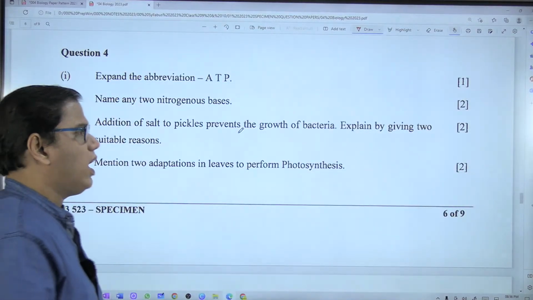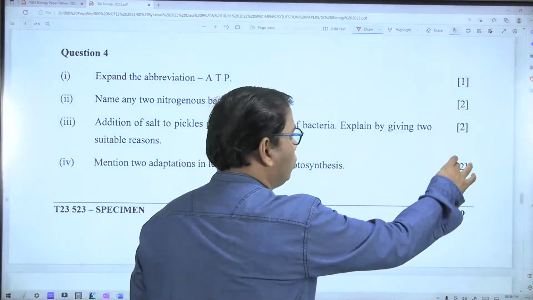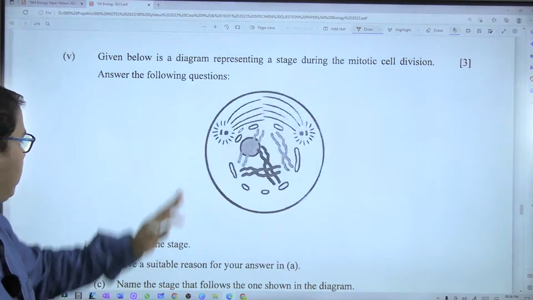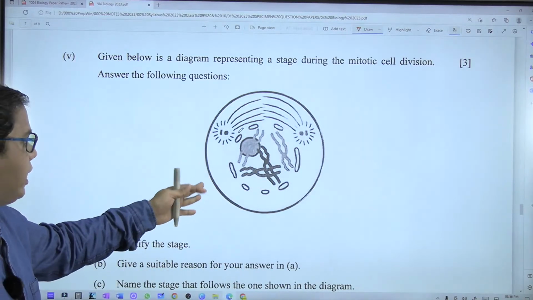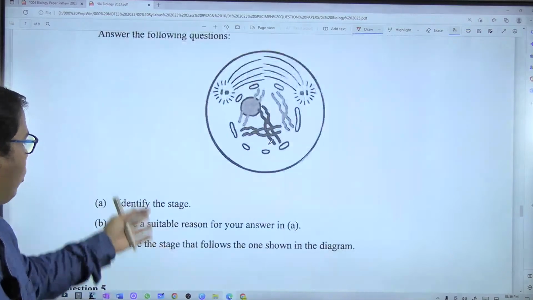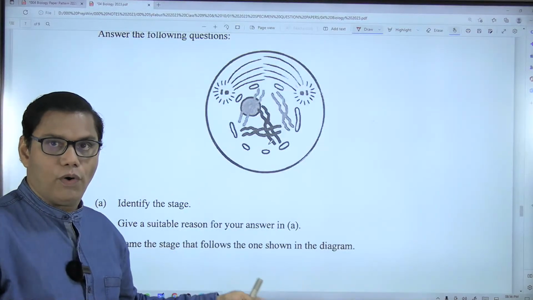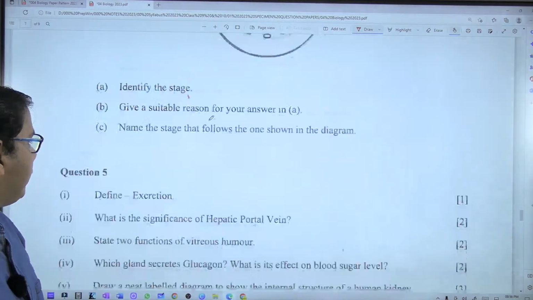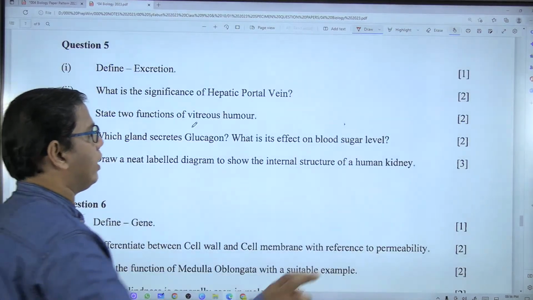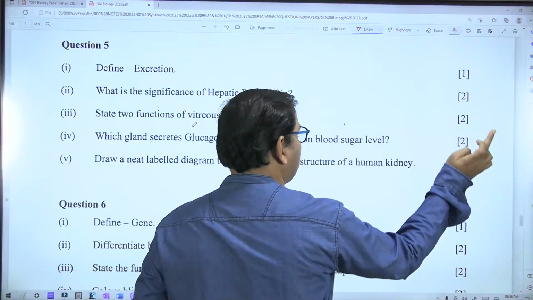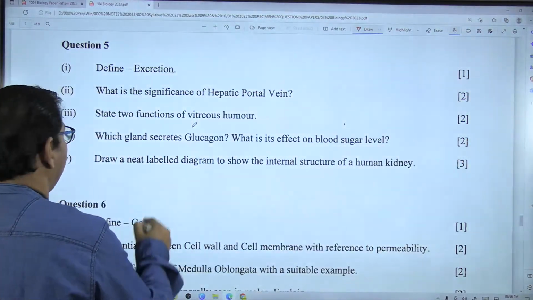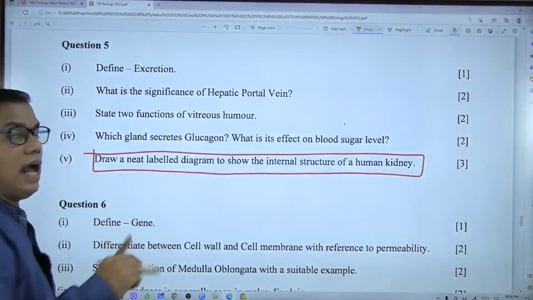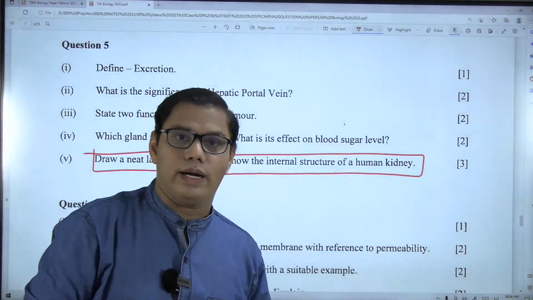Anyway, this is a diagram based question. Coming to question number 4, again questions are same, 1, 2, 2, and then a 3 marks question, which is a diagram based question. Okay, so this is a stage of mitosis, right? Then 3 questions followed by a diagram, 1 mark each. Here also you are getting a diagram based question. Question number 5, again same, 1 plus 2 plus 2 plus 2 plus 3. Look here, you have to draw a neat labelled diagram. Here the diagram is not given, you have to draw a diagram, right?